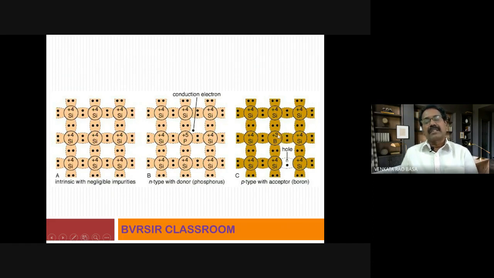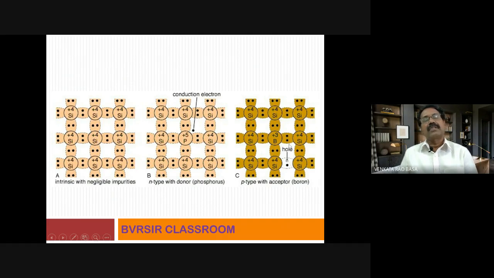Okay, the next situation, observe this one. Now, instead of a silicon atom, there is a boron atom here. Boron belongs to the 3rd group. In the valency level, it has only 3 electrons. But how many electrons are required? 4 electrons are required to satisfy tetravalency of silicon atoms. Therefore, what happens is, instead of the 4th electron, there is a vacancy orbital in the form of a hole, that is called a hole, H-O-L-E.